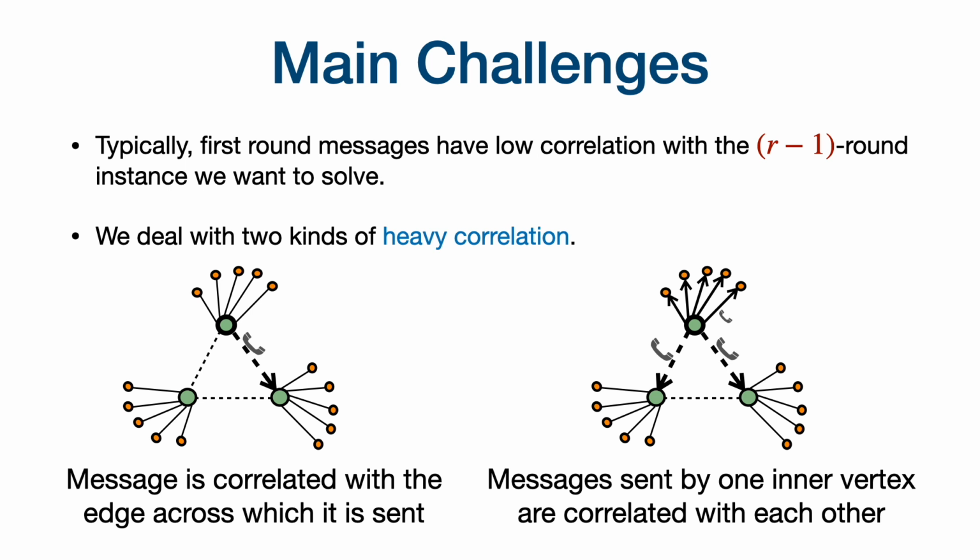The second kind of correlation is correlation between the messages sent by one inner round vertex. So this inner round vertex, for instance, can just pick a random bit from its private randomness and add this random bit to all its messages. This will create a lot of correlation between all the messages that this particular vertex sends. So the message-edge correlation and the message-message correlation are both present here.